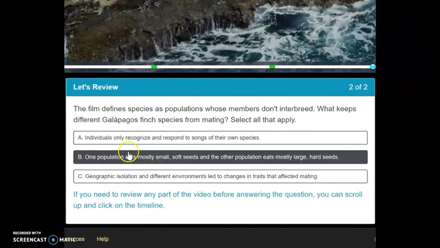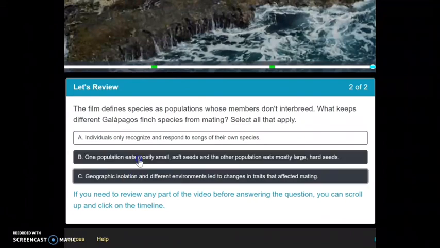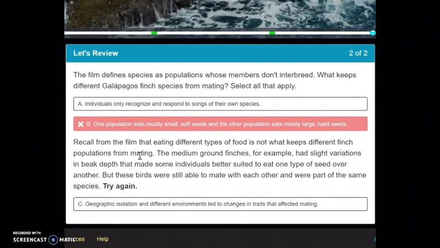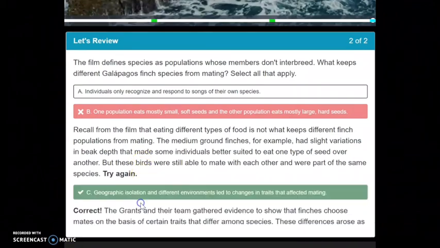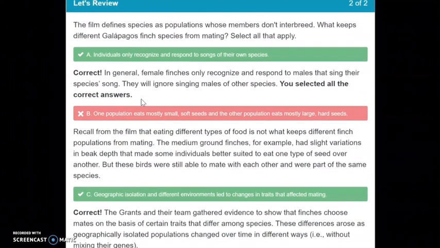Based on that last question, we know that's correct. One population eats mostly small soft seeds, while the other population eats mostly large hard seeds. We know that one's incorrect because that does not prevent them from mating. So that means that A and C have to be correct.